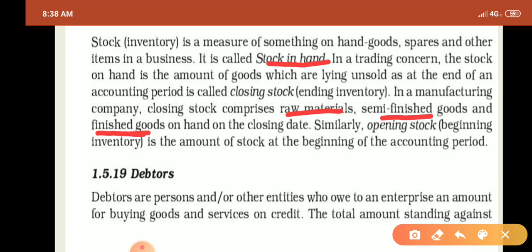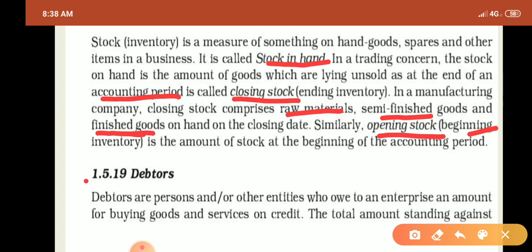Sometimes these goods are not used during the accounting period, so they are treated as closing stock when they are not used by the end of the accounting period. These stocks are then used in the next accounting period. We can call it the opening stock, or beginning inventory.